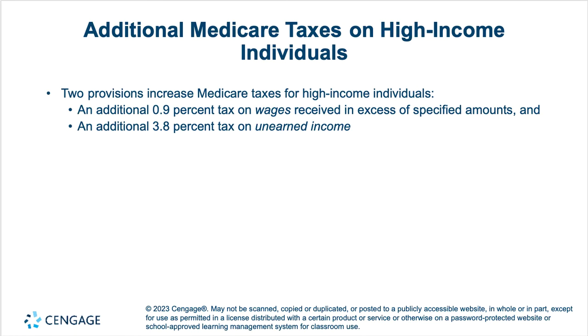There's additional Medicare taxes on high-income individuals. So an additional 0.9% on wages received in excess of specified amounts, and an additional 3.8% on unearned income.